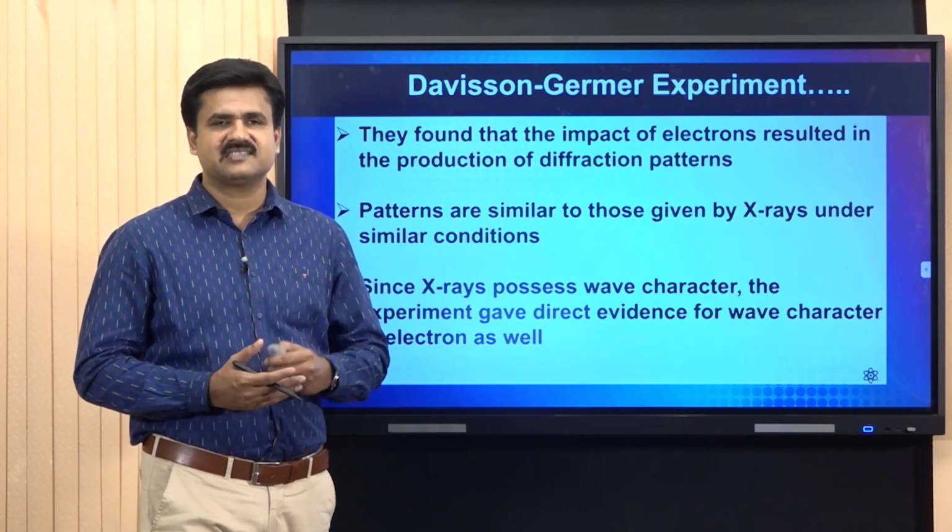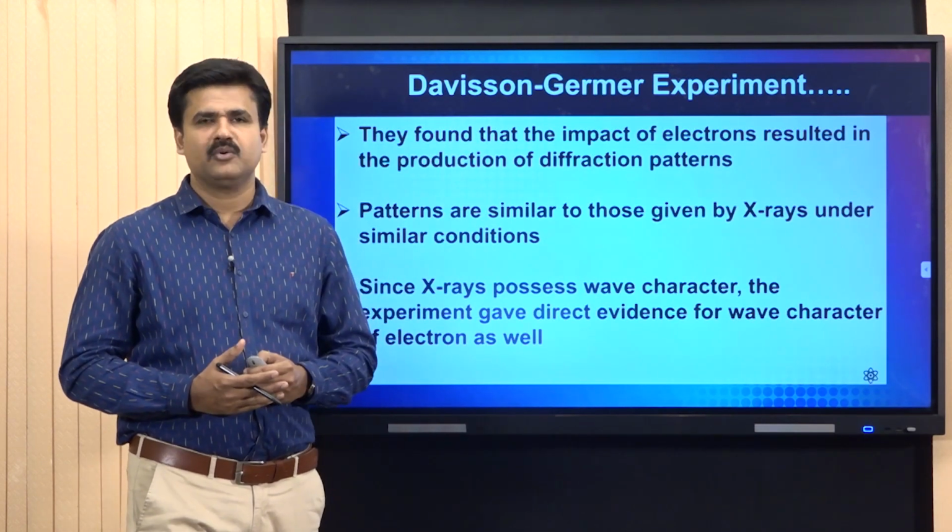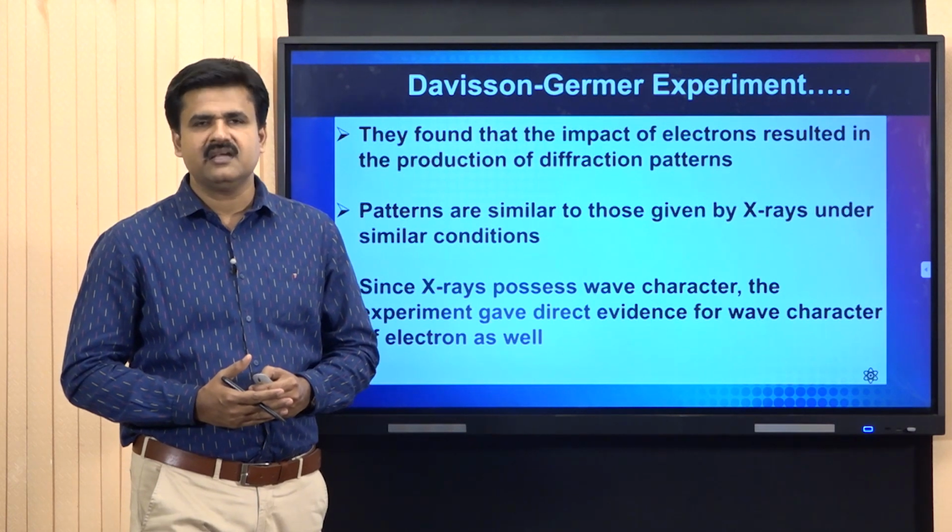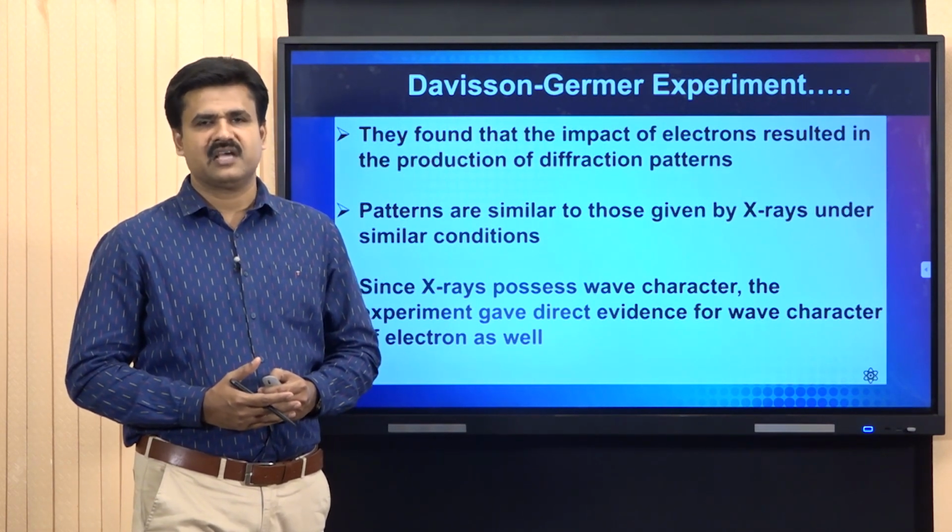Thus, we have discussed various aspects of wave particle duality. That's all about this module.